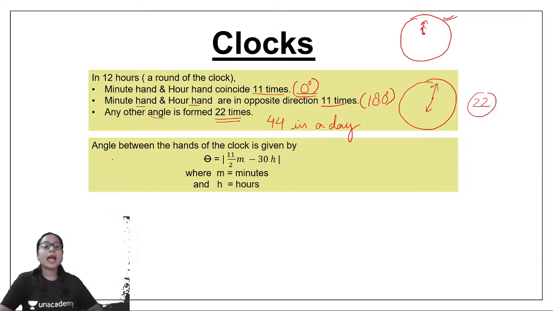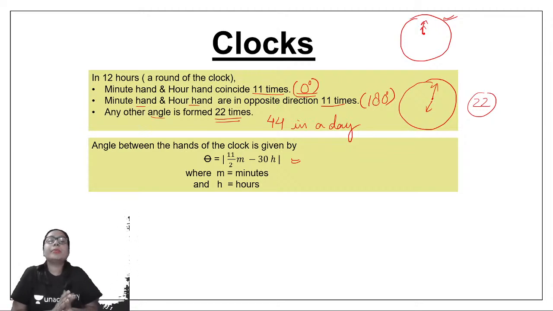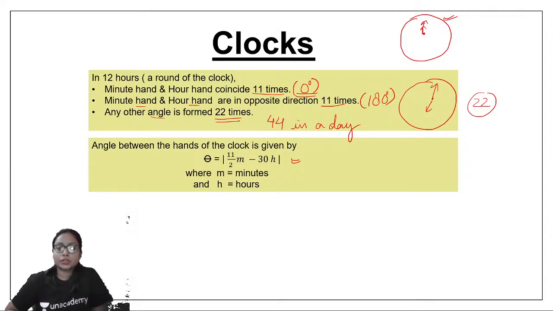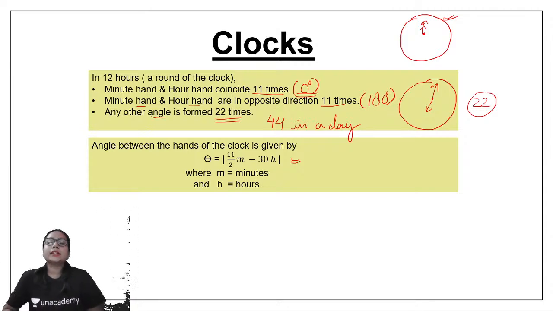It says that the angle between the hands of the clock is given by this formula. Now see, what type of questions might come in your exam? They will give you the angle between the two hands of the clock and you have to figure out what time it is, or they will give you the time and you have to figure out the angle between the hands of the clock. These are the two things that can be found using this formula, which we are going to do right now.